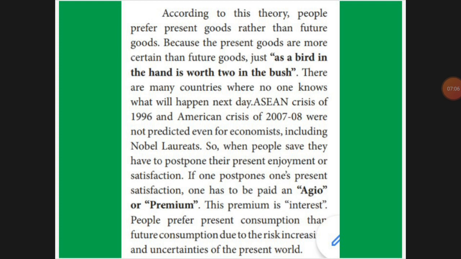Future, what will happen? He may live or he may die, nobody knows. So a premium he has to pay. Premium மாதம் வந்து 1000 rupees சேவ் பண்ணி வச்சாதான் he will get the interest. So you have to suffer to pay that premium. So what it is saying is, the risk increases. In this present world anything can happen, it is uncertain. So the agio theory of interest says.